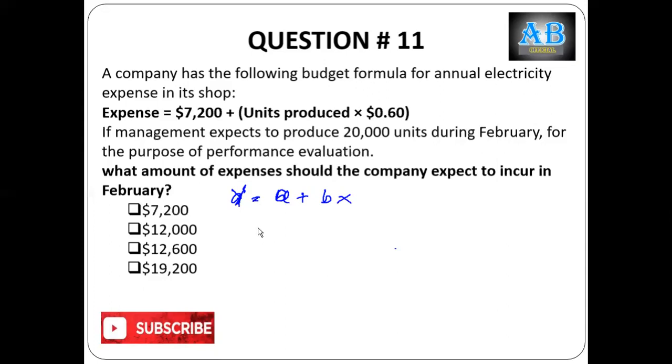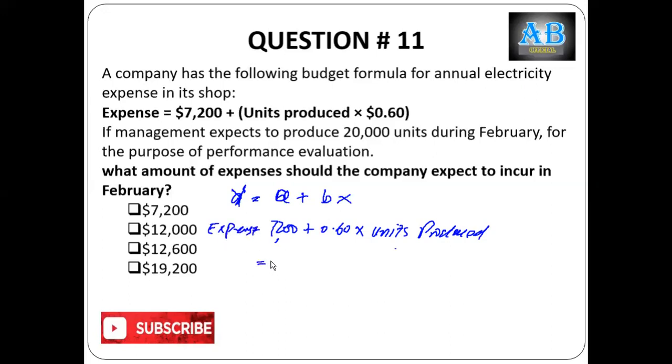So he has given us A, 7200, which is the indication of fixed cost, plus B is also given to you, 0.60, which is the variable cost per unit, times X, which is not given to us, the units produced. And the expense he is asking us to find out.